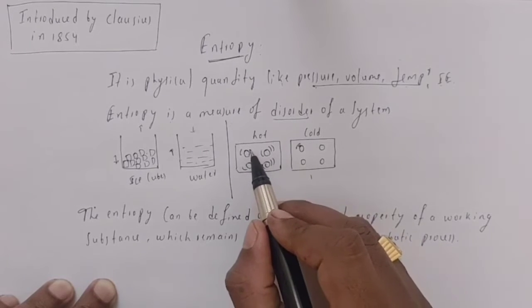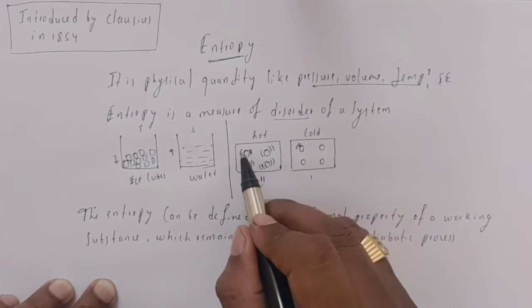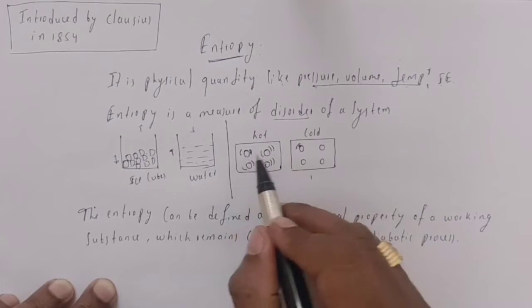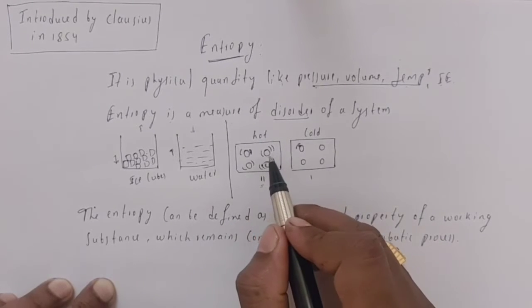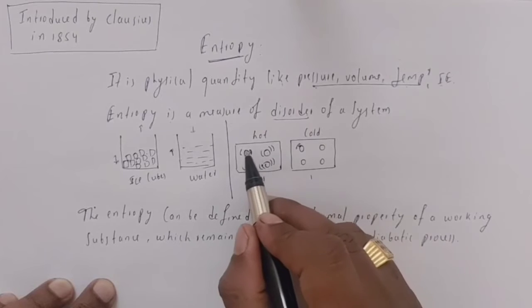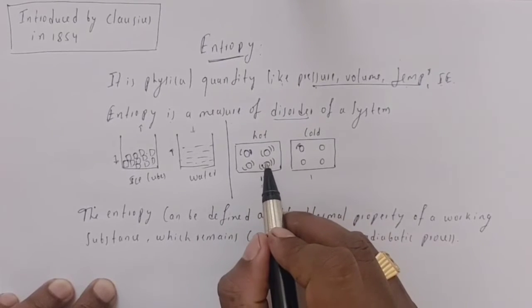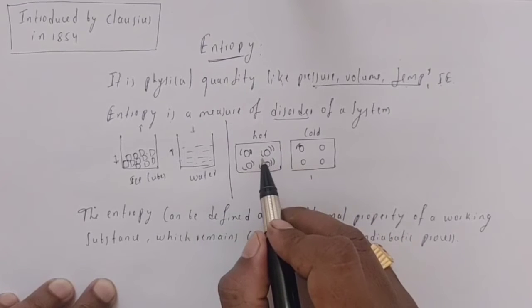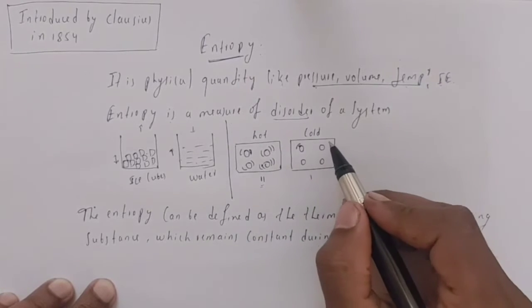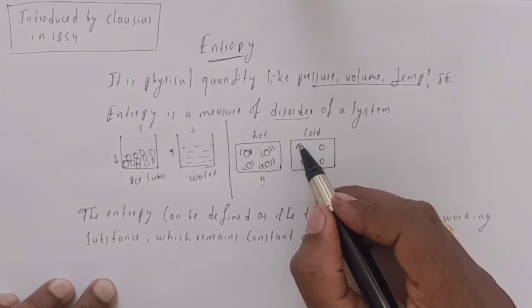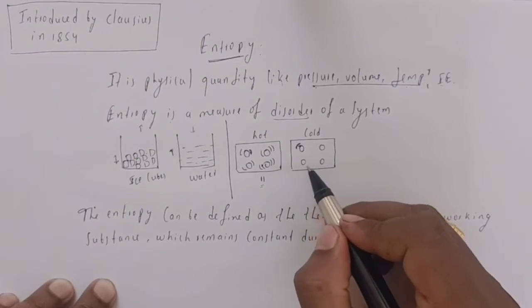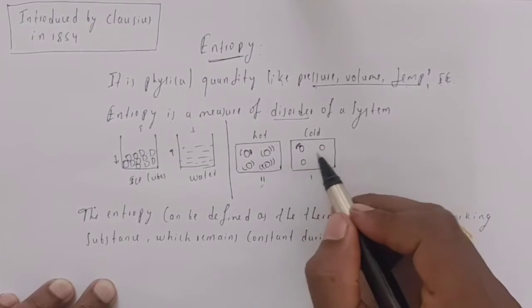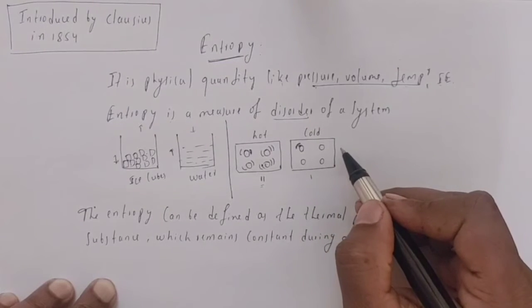These energy quanta are continuously exchanging between the molecules, and because of this there is disorder in the system, so the hot system has the higher entropy. In the cold system, only one quanta is there, exchanging between these four molecules, and it has a lesser amount of entropy.